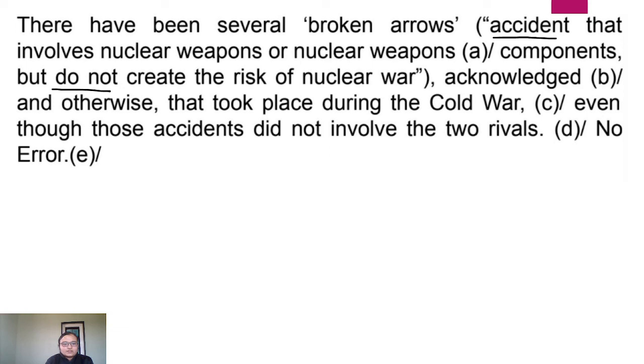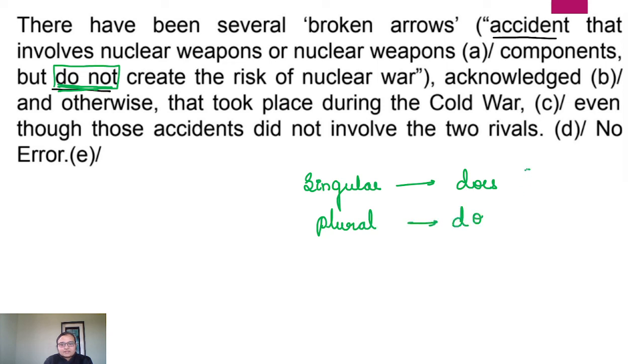In this question you can see that, tell me, do not is used for which noun? First, if the noun is singular, what should you use? Does. If the noun is plural, you should use do, in the present tense.